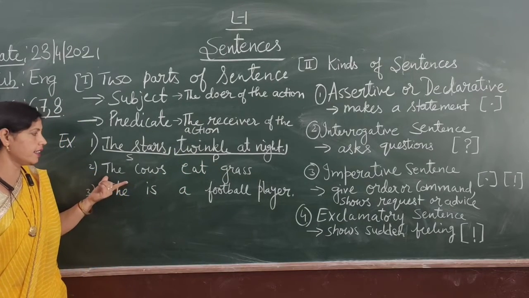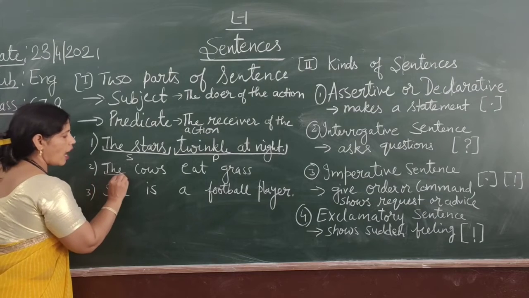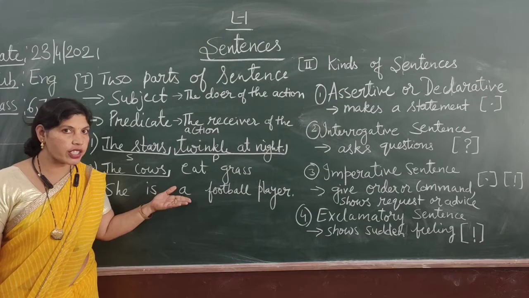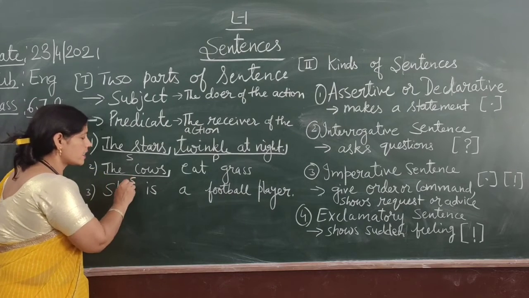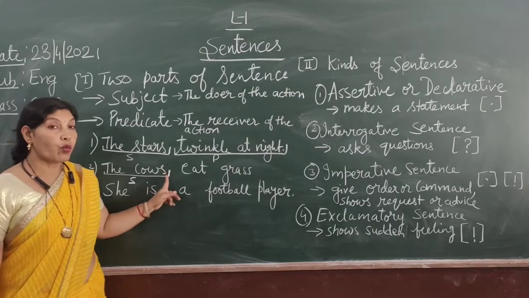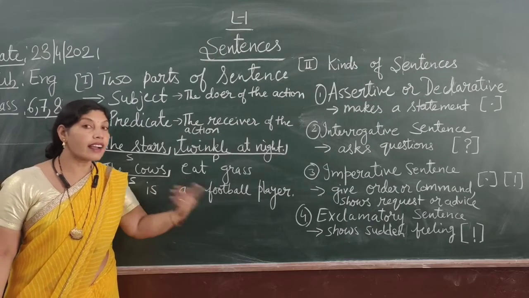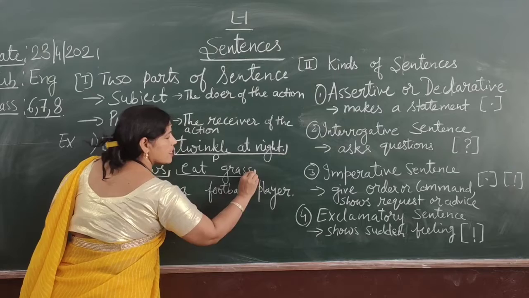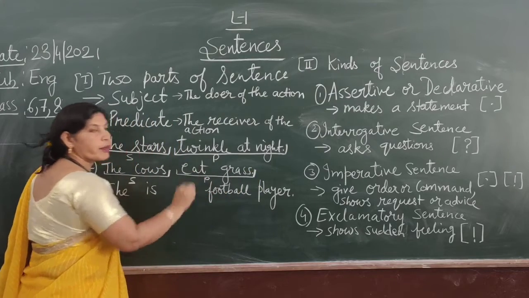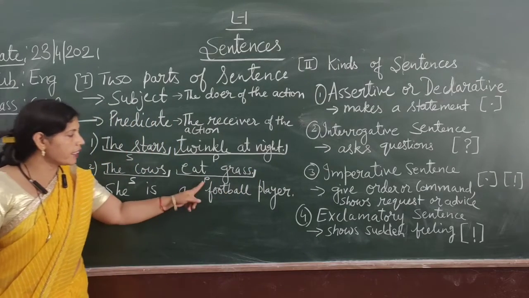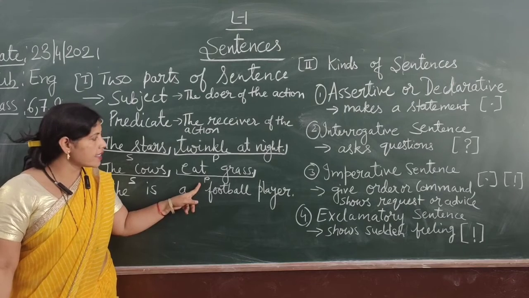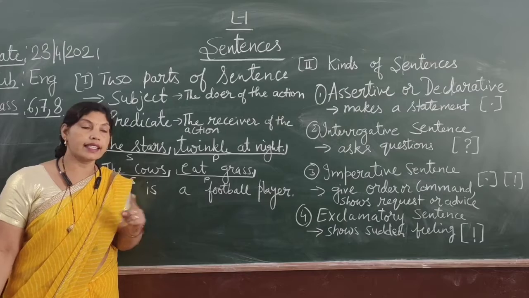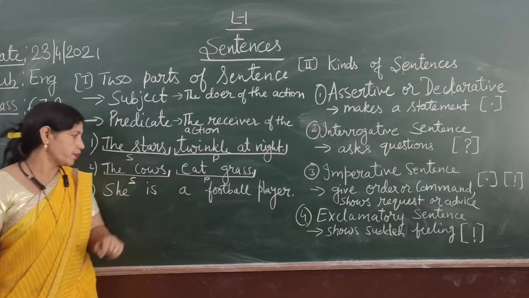Now, come to the second sentence, the cow eats grass. Here, the cow is performing an action, so it is a subject. What is it performing? क्या कर रहा है? Cow क्या कर रही है? Eat grass. This is the predicate. Predicate always contains a verb.